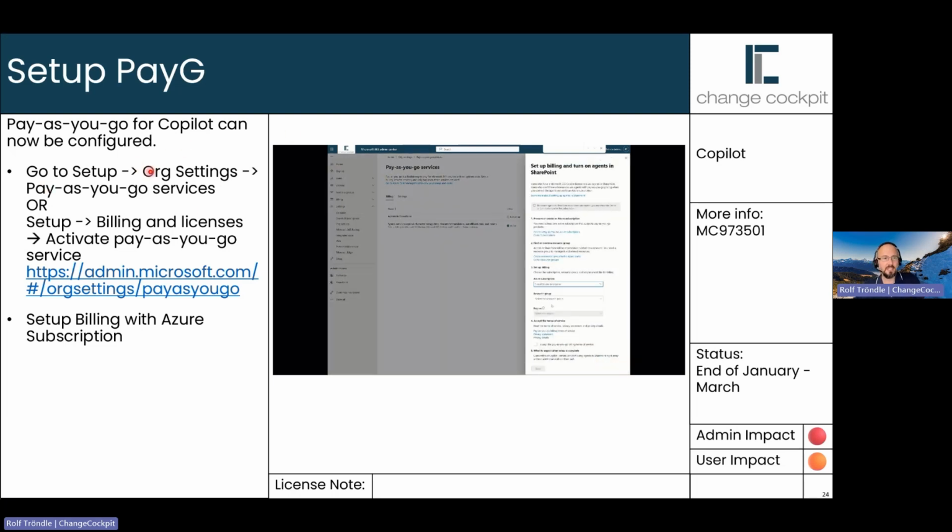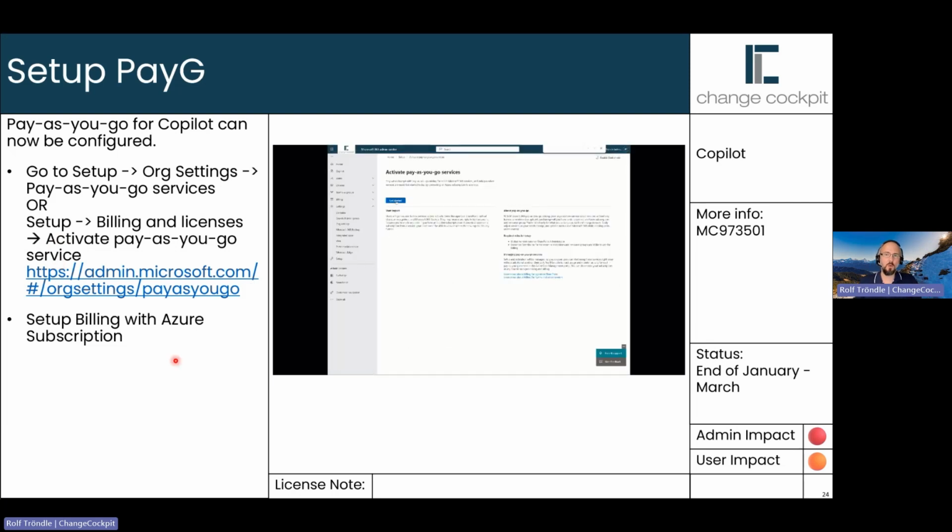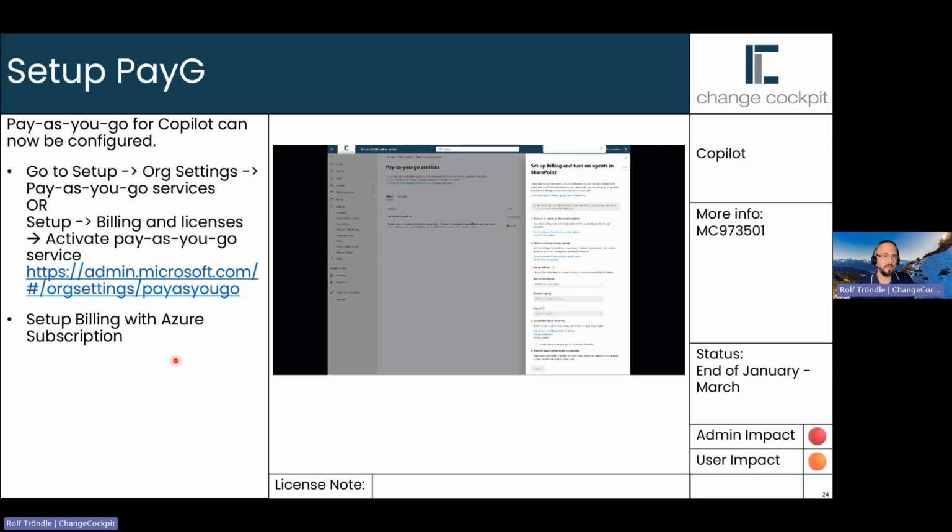If you can't find it in there, then you will find it in setup billing and licenses, and there you can activate pay as you go or just go directly to this URL. And from there, you can set up the billing with an Azure subscription. So this consumption-based billing will be activated. And here you also see a quick video of how this can be done in a tenant.